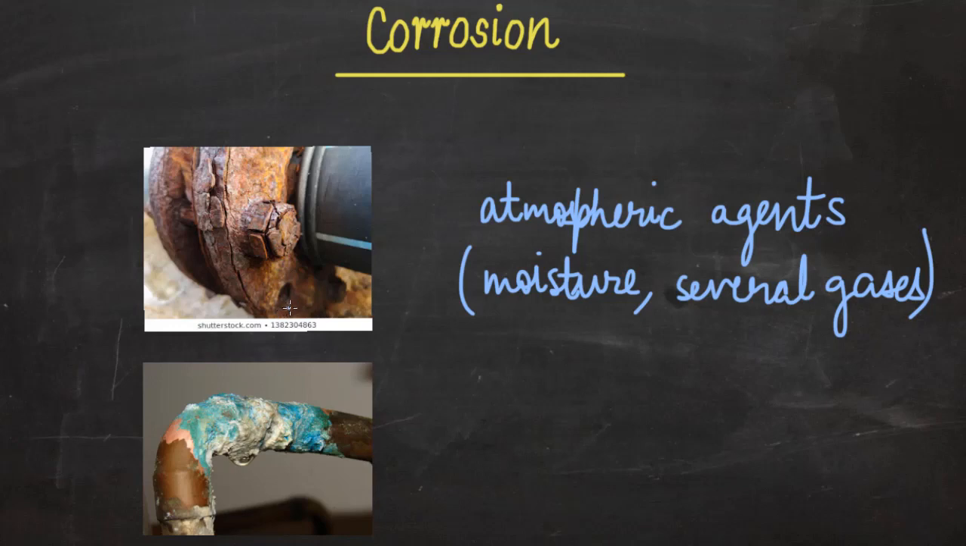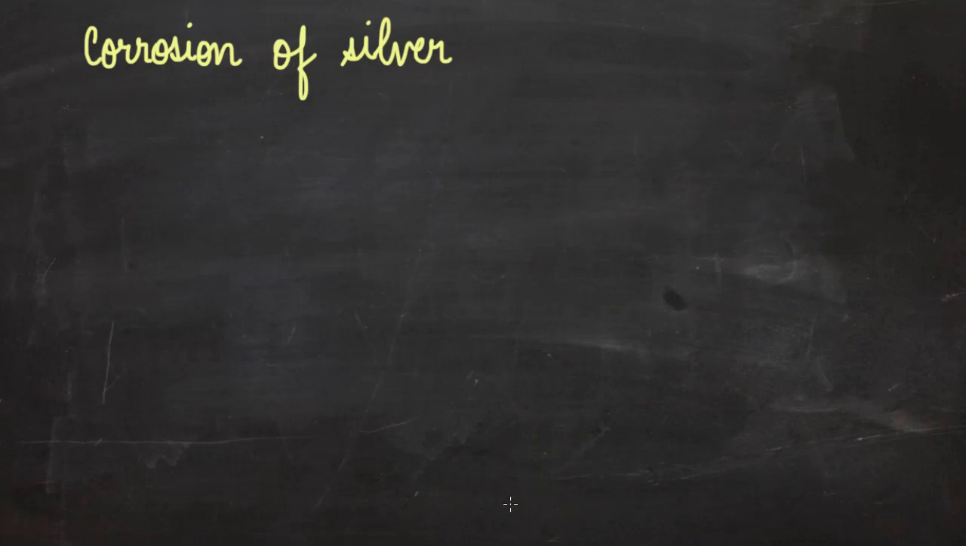So the metal surface loses its shining surface and starts looking something very unpleasant. This is the phenomena of corrosion. Let's see the corrosion of some important metals like silver, copper, or iron. Let's start with the corrosion of silver.